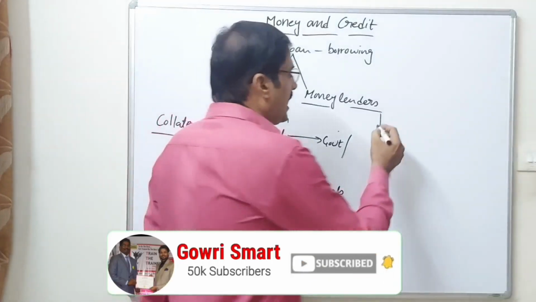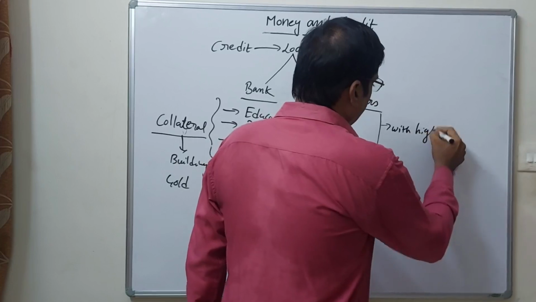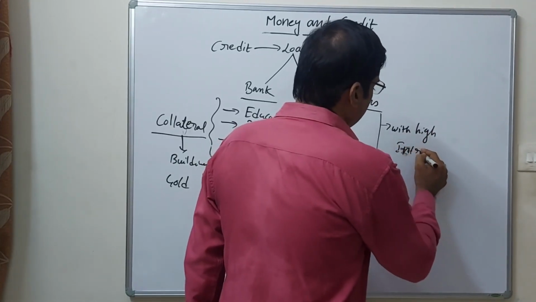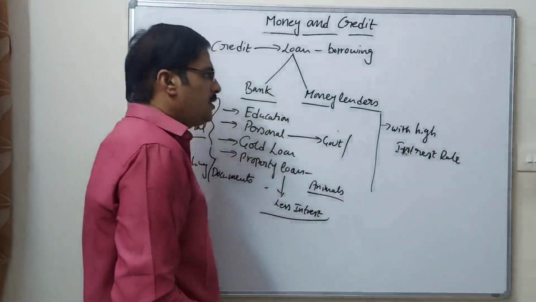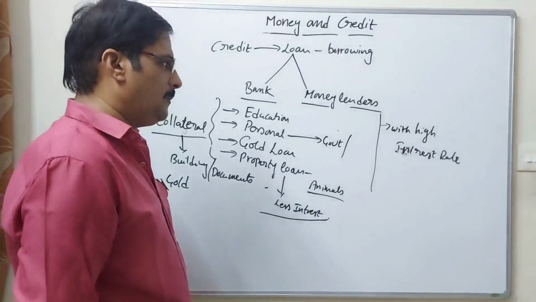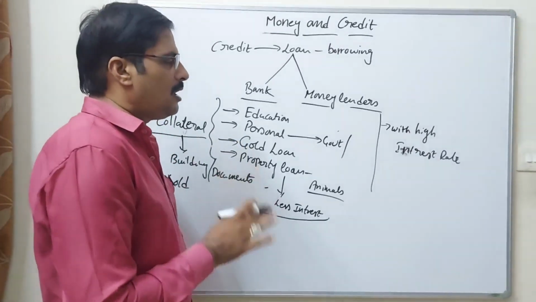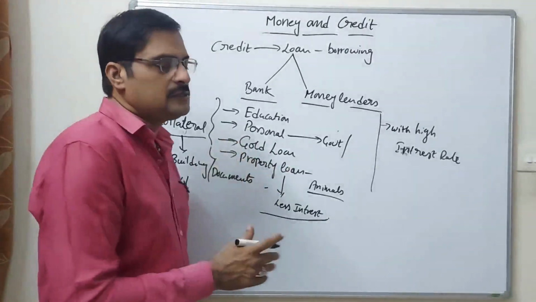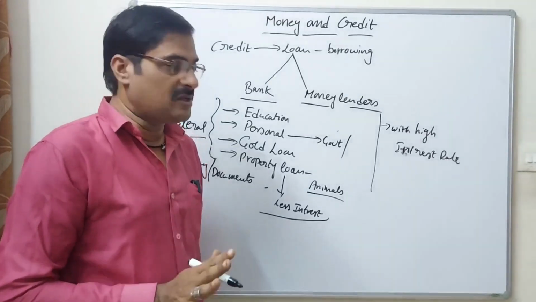But with a high interest rate only, they are providing the loans to the people. These money lenders provide loans with no collateral; they didn't ask you for any kind of collateral.